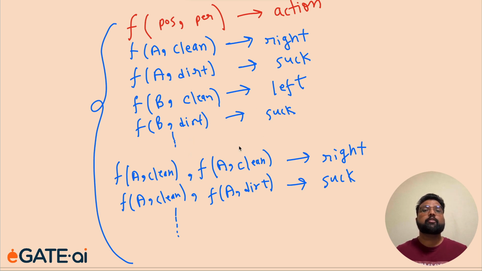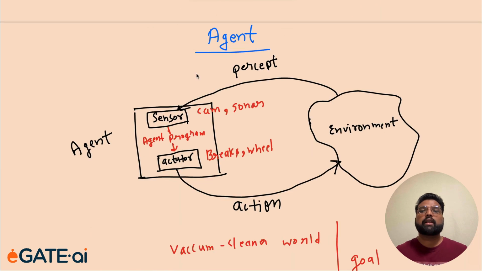That will be covered in the future videos. For example, I think this makes clear that the agent can sense the environment through its sensor. It will have some agent program which will have mapping from the percept sequence to actions, and at a given time it can take the actions based on the percept sequence so far.